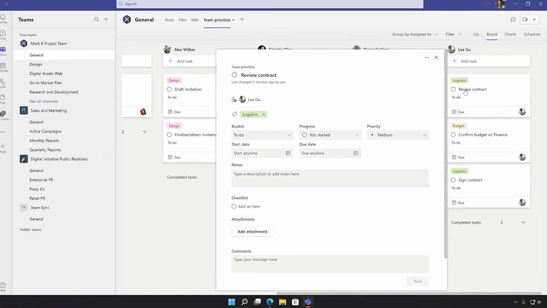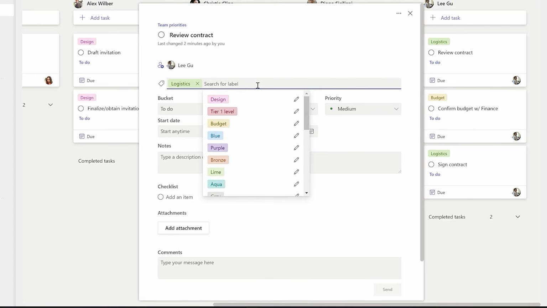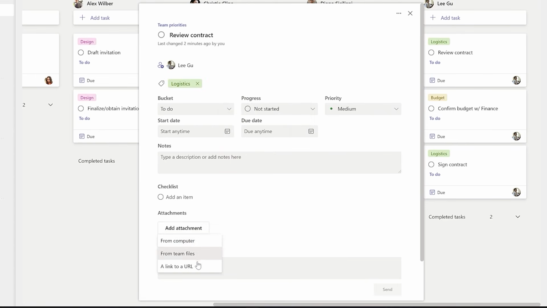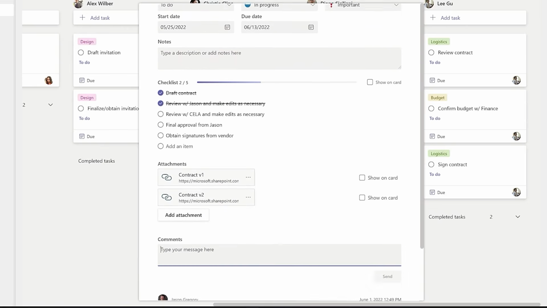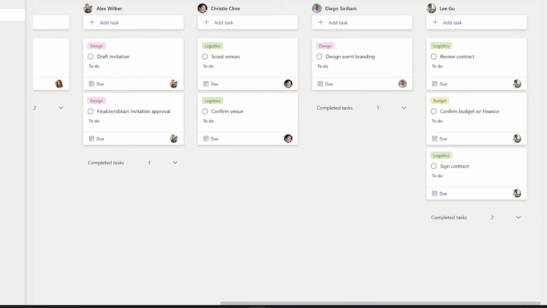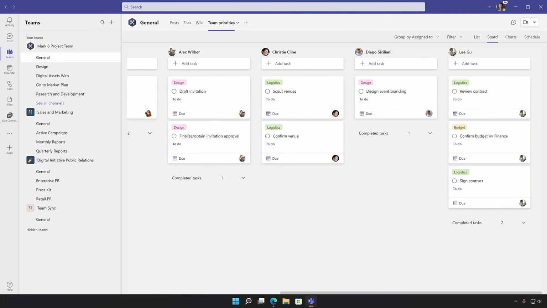Each of these tasks can be tagged using customizable tags. But the real benefit is that you can attach relevant files or links to tasks, so all the content you need is right there. They also have a detailed history, making it easier for others to take over when reassigning tasks. Help organize your team workload today with Planner in Teams.